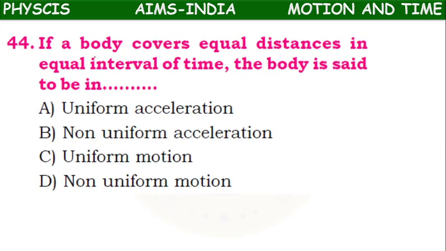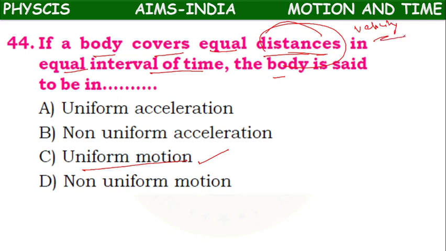Next, if a body covers equal distances in equal intervals of time, then the body is said to be in uniform motion. Suppose in the place of distance, if they give velocity, then we can write uniform acceleration. But they have mentioned distance here. So equal time, equal distance means it is moving with uniform motion.